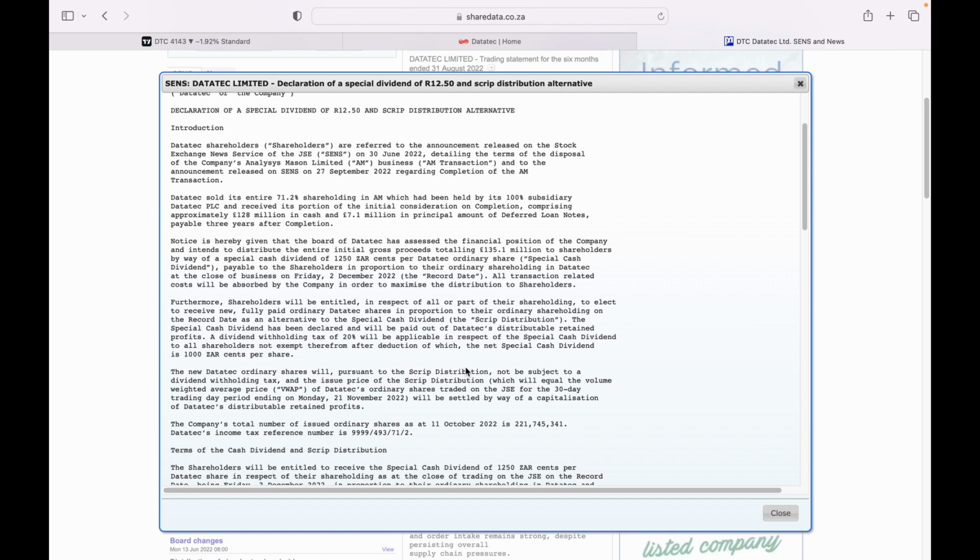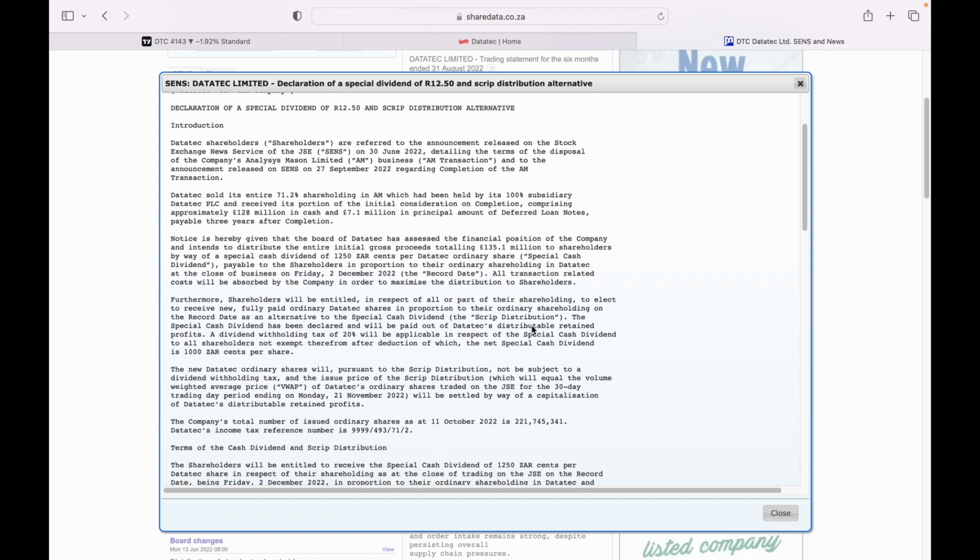The advantage of that is that you are not going to pay the dividend withholding tax. So I've already said a lot. In summary, Datatec disposed of one of its companies and they are returning that cash back to shareholders. Shareholders were going to receive about 12.50 gross dividend, but after dividend withholding tax, they are going to receive 10 rand per share. The alternative is that the shareholders can elect to receive shares instead of receiving the cash.